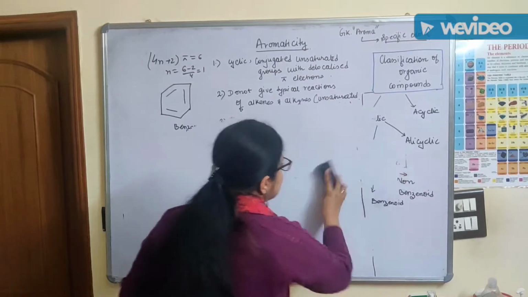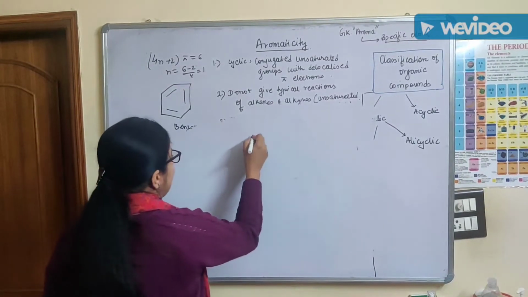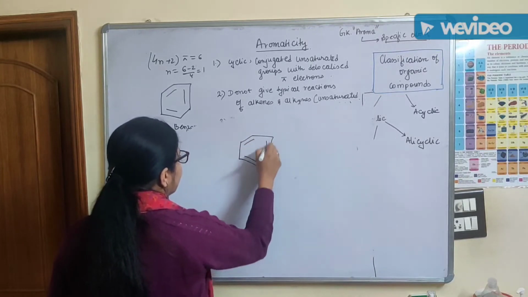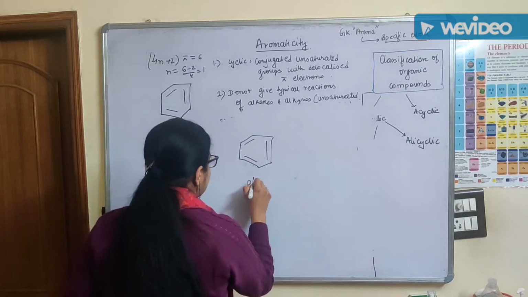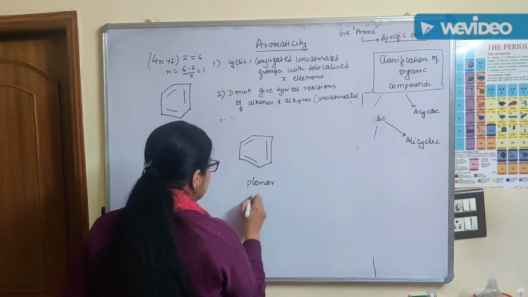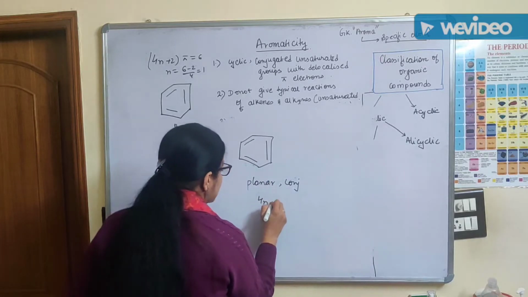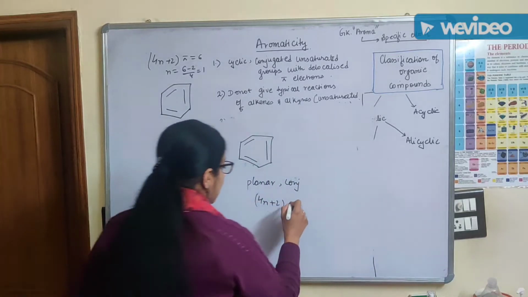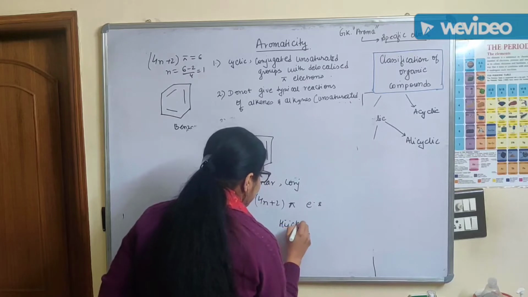Let us now, students, discuss various compounds. First is, like we discussed, benzene, right? We discussed benzene. We know that it is a planar, conjugated system, right? And also we know that it has 4n plus 2 pi electrons. It falls into the category of the compounds which follow Huckel's rule, right?